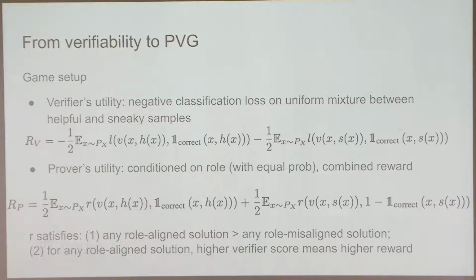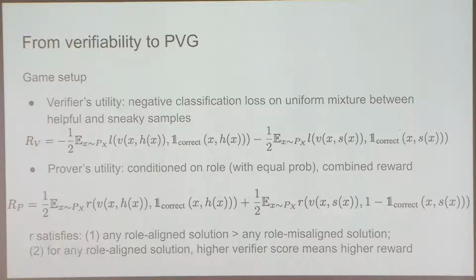And for the prover's utility, first we flip a coin to decide whether it's sneaky or helpful. And then you get a reward that depends on your role, whether you get it correct, and also the convincingness score. So we just require that the R function, the reward function, satisfies that any role-aligned solution gets a higher score than any role-misaligned solution. Role alignment means if you are honest, you get it right.